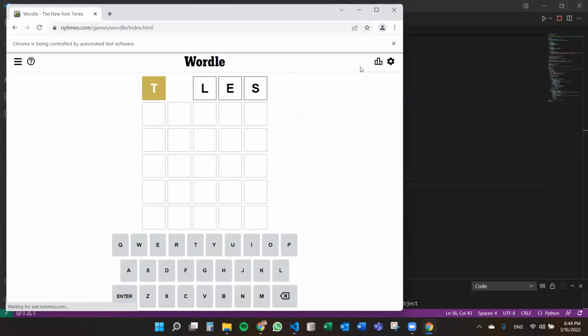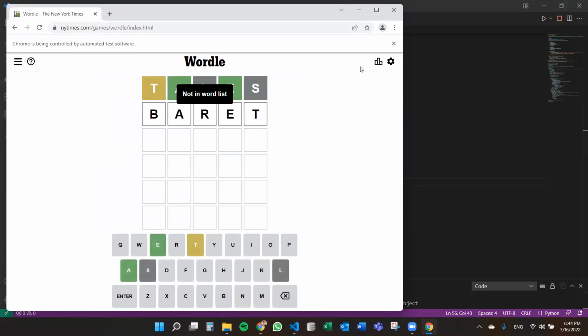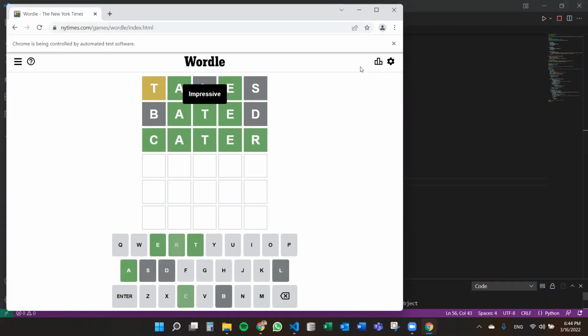It will get rid of instructions. It's going to start with tails. Then Barrett is not within the Wordle dictionary. It will get rid of that. Batia, the same. Bait, it is included. And finally, cater is the word of today.